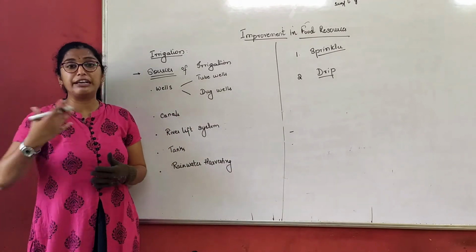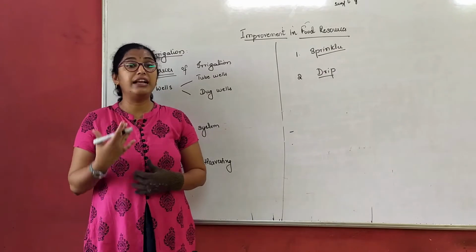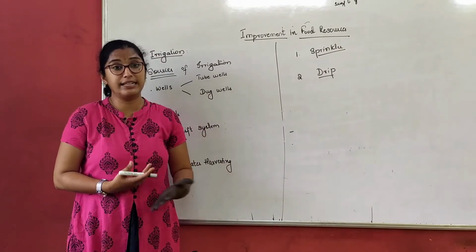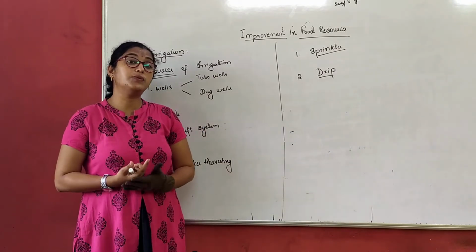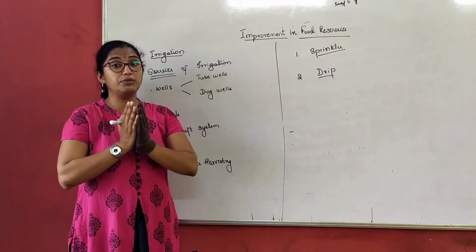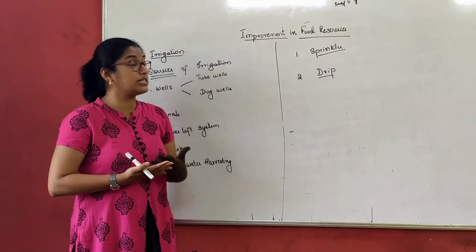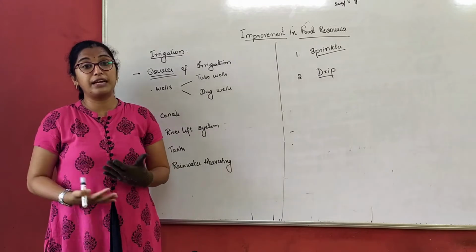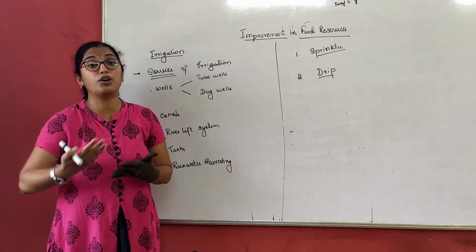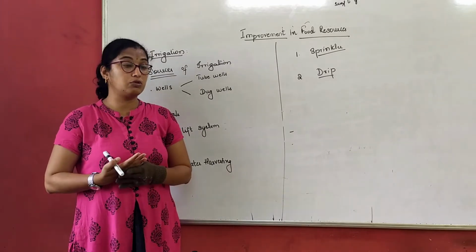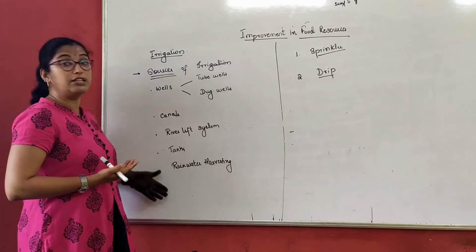Basically everybody knows fields get water when it rains, right? But throughout the year it will not rain. So only in the monsoon, of course yes, but during other periods the irrigation process goes on with these many sources.